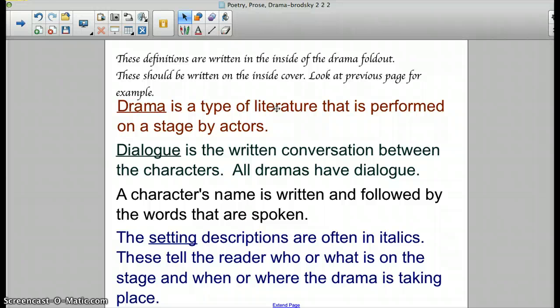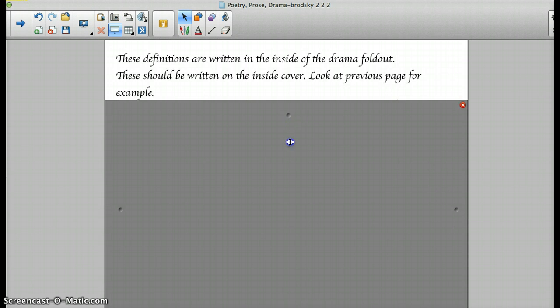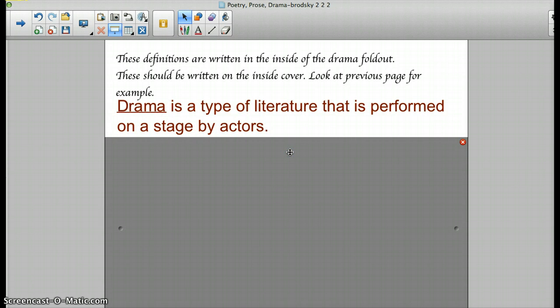First, what drama is: it's a type of literature that's performed. It's on a stage and it's by actors or actresses. And remember, drama and play can be used interchangeably.